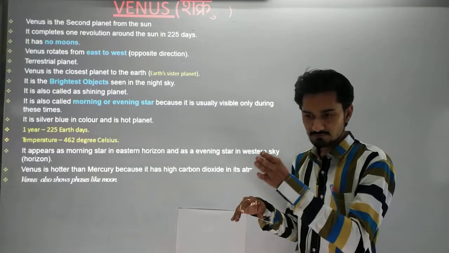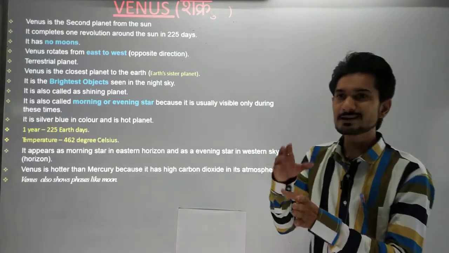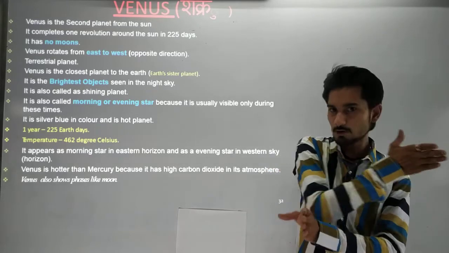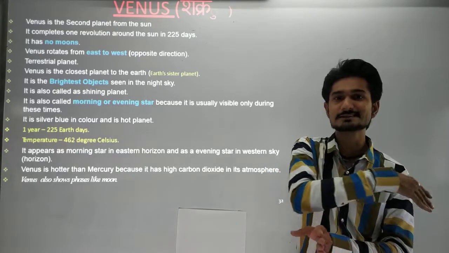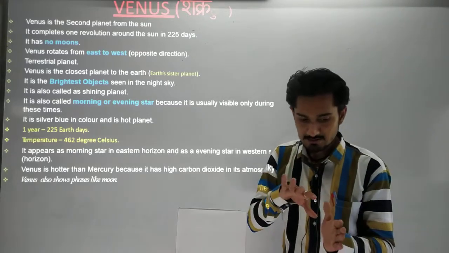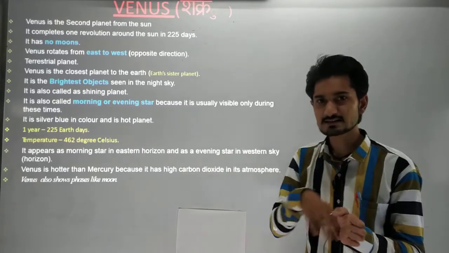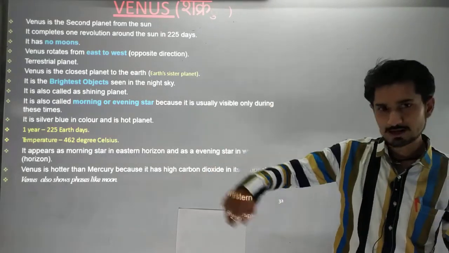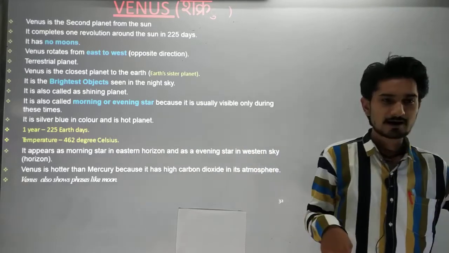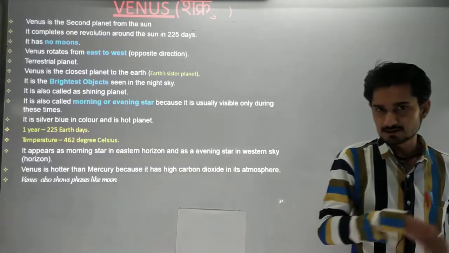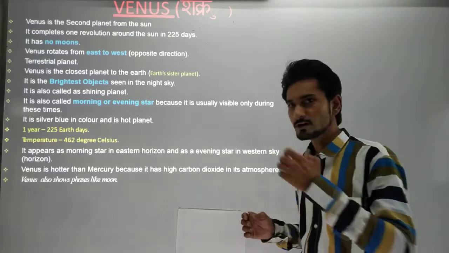If you think about the sequence, you can visualize that each and every planet from now onwards takes more time in the revolution, because they are farther from the sun. That's why we take 365 days. Afterwards we go to Mars, which takes more time to go around the sun. Then Mercury, Venus, Earth, Mars, Jupiter, and these also take more time.